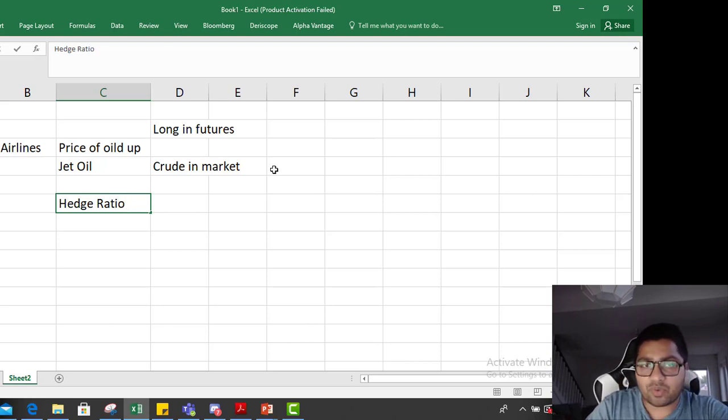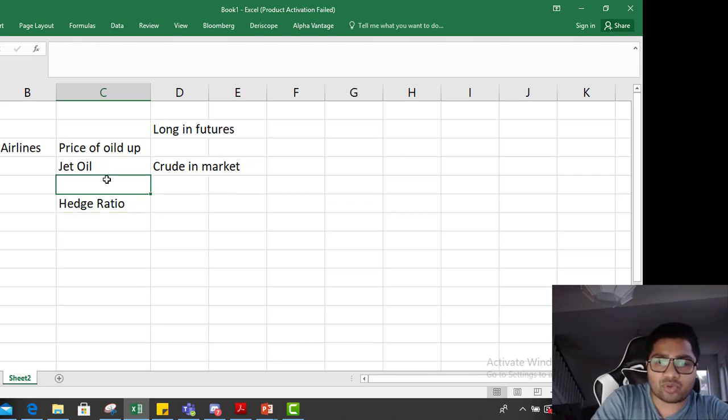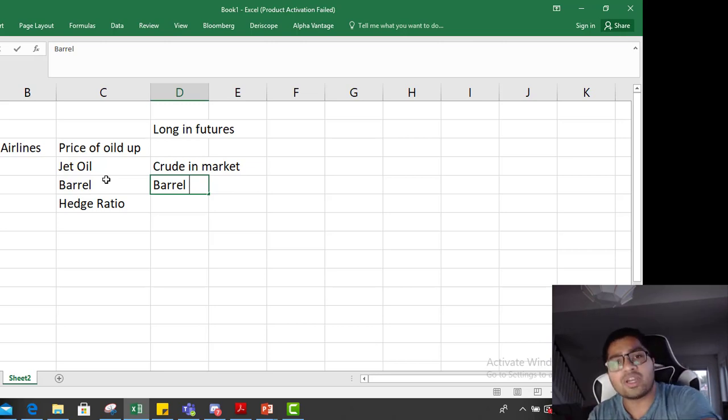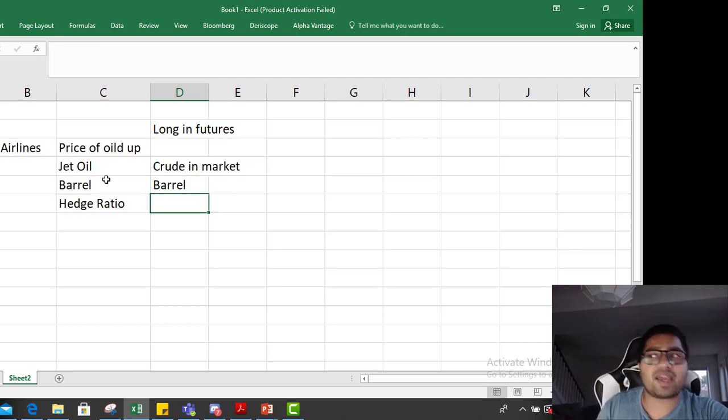If you want to cover your risk for one jet oil unit, let's say both are barrels, so if you want to cover your risk for one barrel, how many barrels of crude oil you need to go long in this case of airlines, or go short in the case of an oil and gas manufacturer. So hedge ratio is how these two relate. Because you cannot trade in contracts of jet oil, you're going to use crude. How many crude contracts do you use to cover your risk? That is given by hedge ratio.